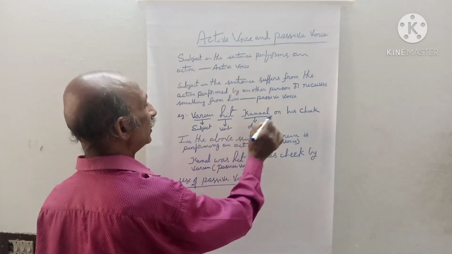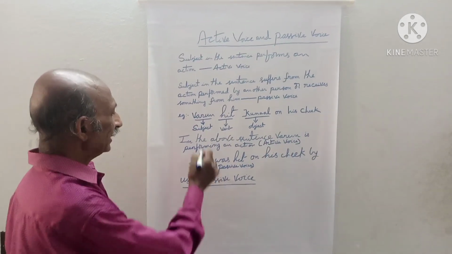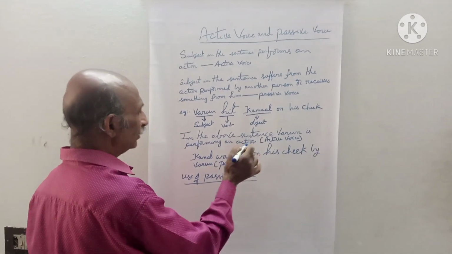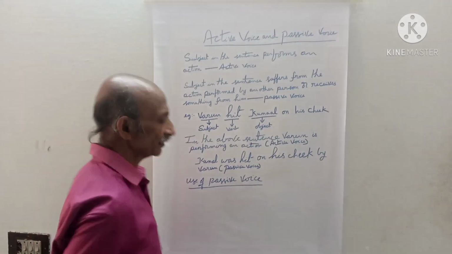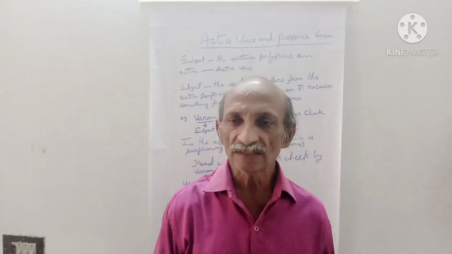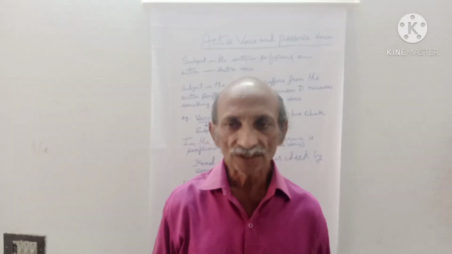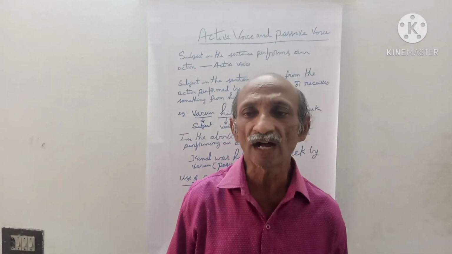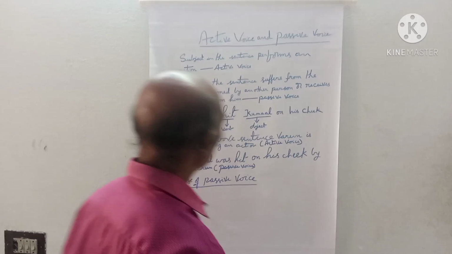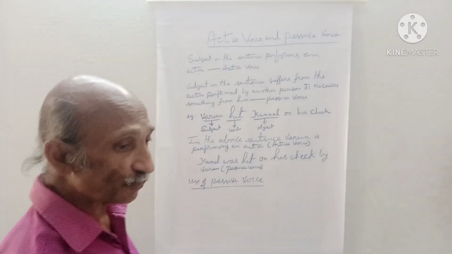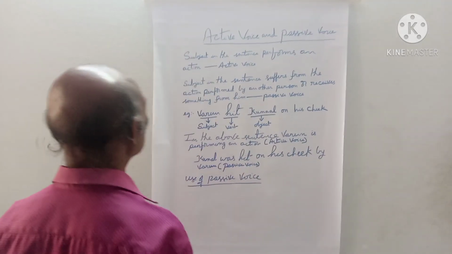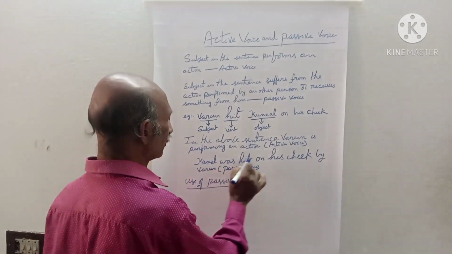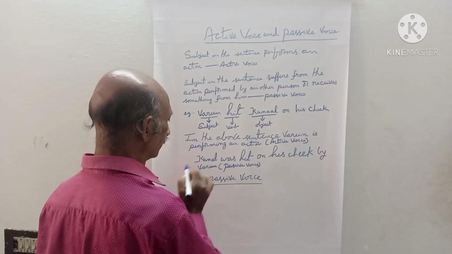Varun hit Kunal on his cheek. In the above sentence, Varun is performing an action. So, the sentence is in active voice. In passive voice, the subject in the sentence is either the recipient, that means receiver, or sufferer. Then the sentence is said to be in passive voice. Look at the sentence here. Kunal was hit on his cheek by Varun.